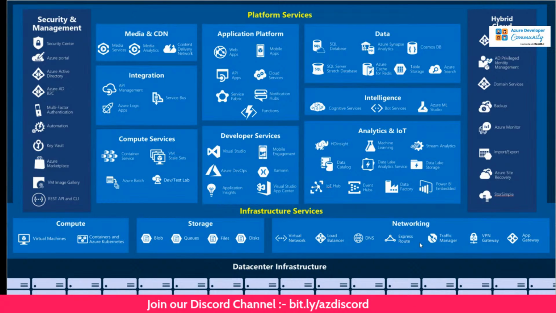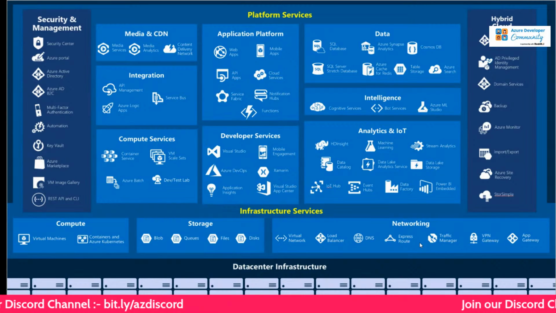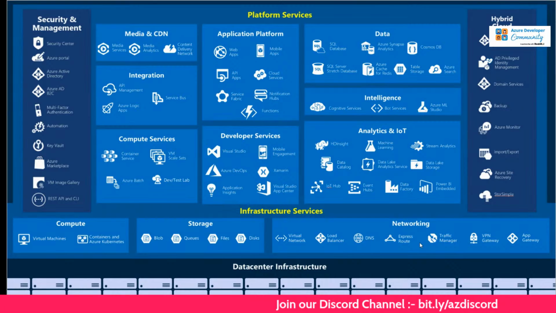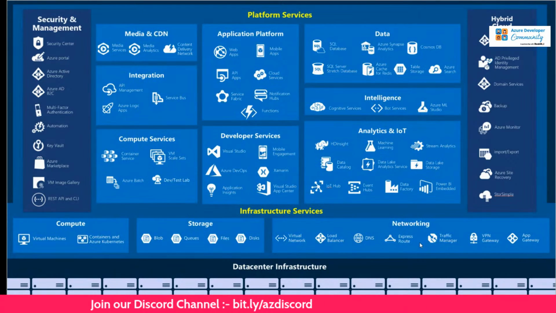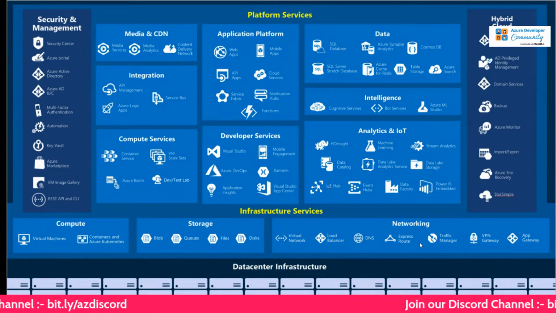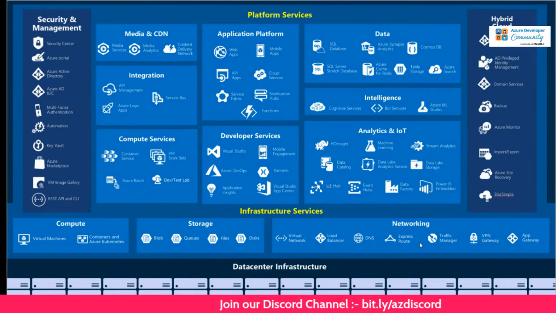As I said, there are infrastructure as a service, platform as a service, and software as a service, so there are different other things. So let's see what comes under platform as a service, right? Platform services that are offered to you. There is data. When it comes to data, there are databases. We have Azure Cache for Redis and table storage, Azure Search, Cosmos DB, and a lot of other databases.